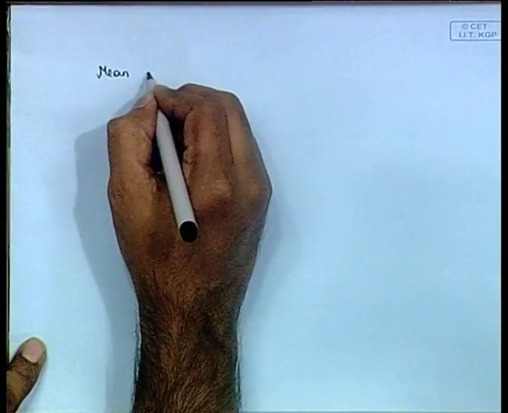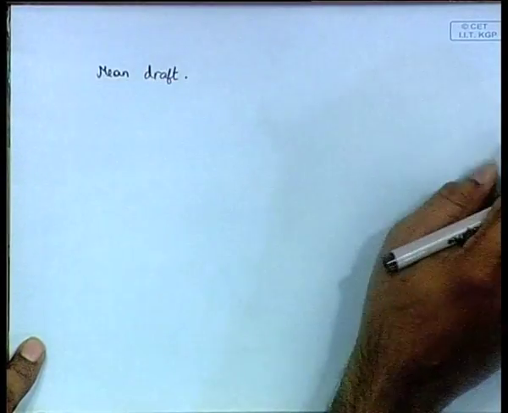We will come to what we call the mean draft. The meaning of mean draft is that provided the vessel has some initial trim, some trim in the aft and the forward side, suppose we make it even keel, or we talk about the trim at the midship. It is not really trim, you cannot call it trim, because it is not below some region or above another region, it is really just a draft. So, we call that the mean draft, it is not really trim in any way.